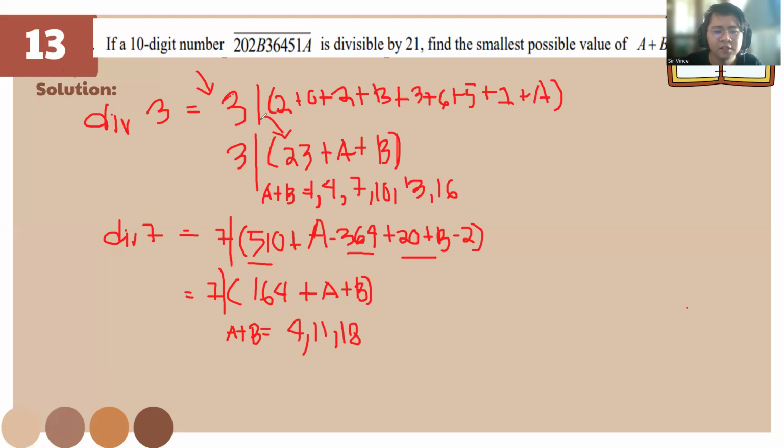So the question is asking, find the smallest possible value of A plus B. So we can see that the smallest possible value for 3 is 1, but it's not the smallest for divisibility of 7. So we're gonna have 4 here, and we're gonna have 4 here also. Okay? Nice.